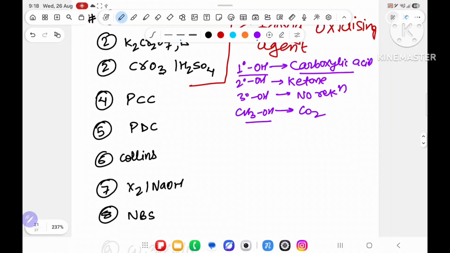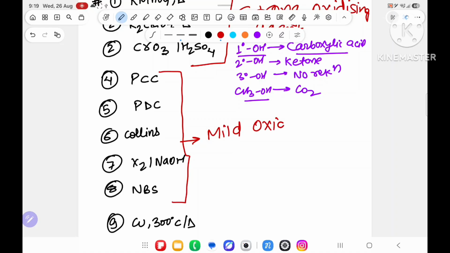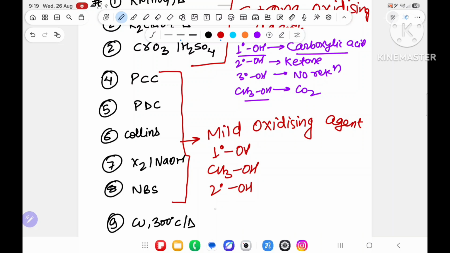Remaining reagents, from 4 to 8, are known as mild oxidizing agents. In this case, 1 degree alcohol is converted into aldehyde, not carboxylic acid.